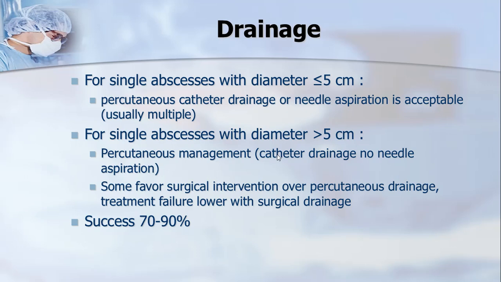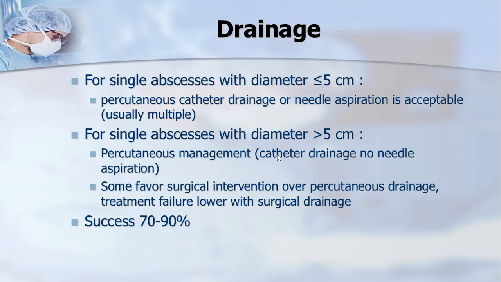If they are more than 5 centimeters, percutaneous drainage is the method of choice. Some favor surgical intervention, for instance when the patient has been opened for other reasons or the abscess has ruptured into the peritoneal cavity. In such cases, obviously, the open surgical method is used.